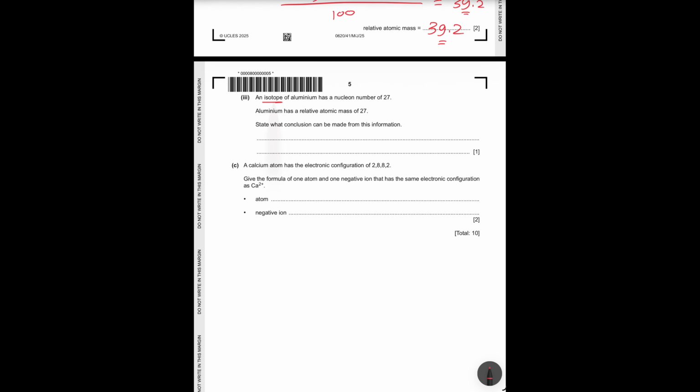Third part, an isotope of aluminium has a nucleon number of 27 and the relative atomic mass also is 27. In this case, the nucleon number and the relative atomic mass are equal, which means the aluminium has only one isotope. So aluminium has only one isotope, which has a nucleon number of 27.